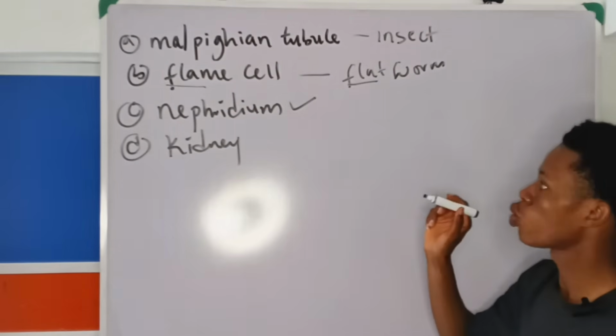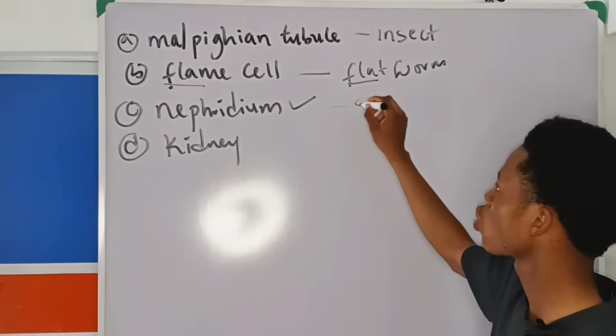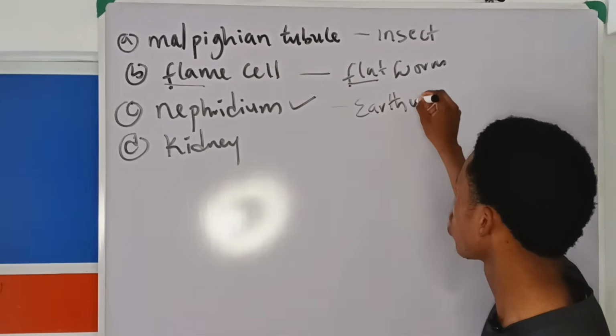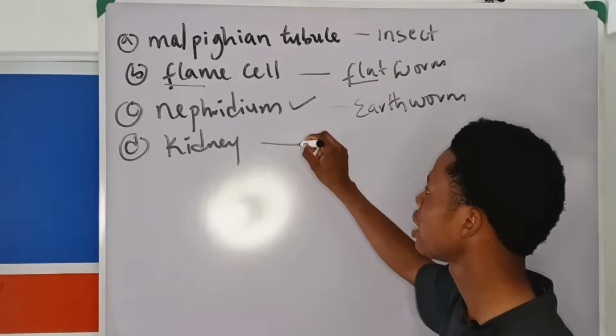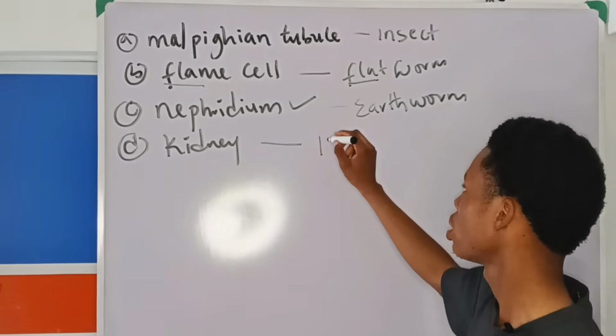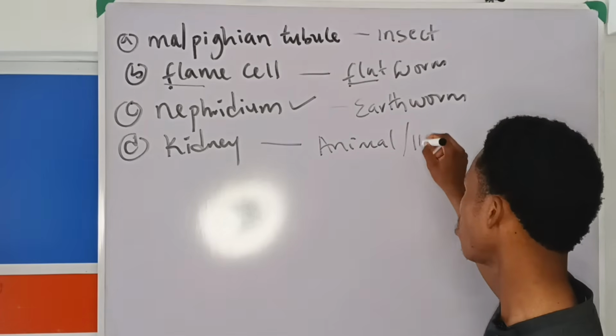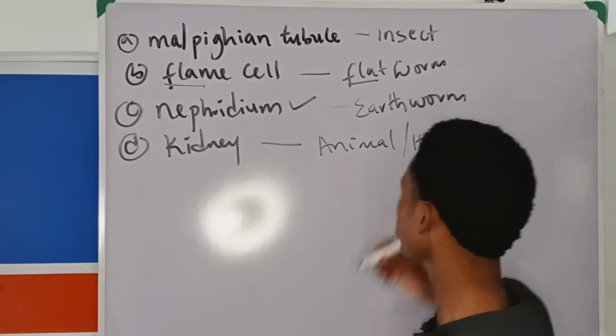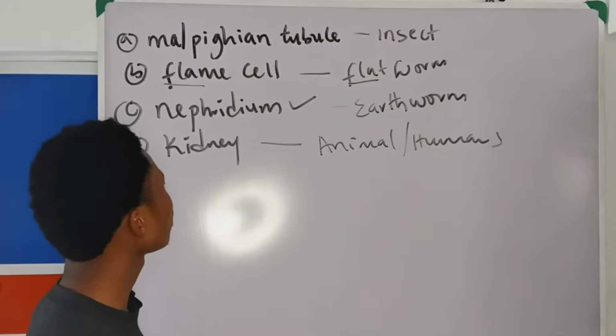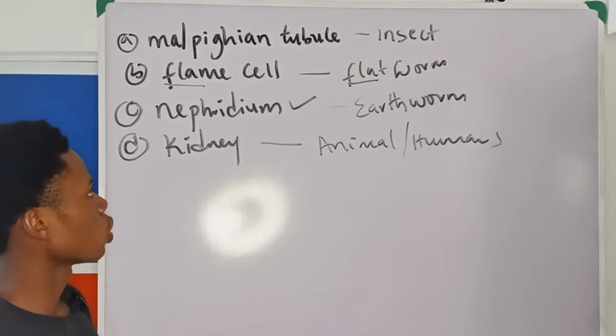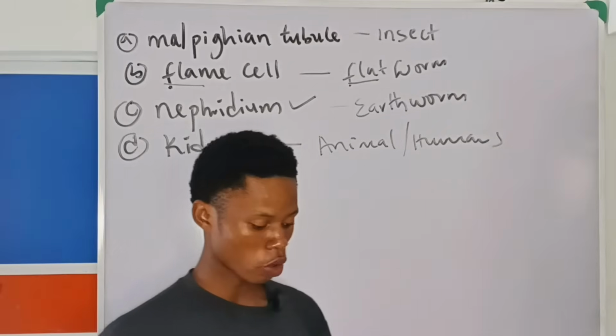Flame cell is for flatworm. Nephridium is for earthworm. Kidney is for human beings, right? It's for animals, human beings. So you see that the excretory structure found in earthworm is nephridium. Please take note of that.